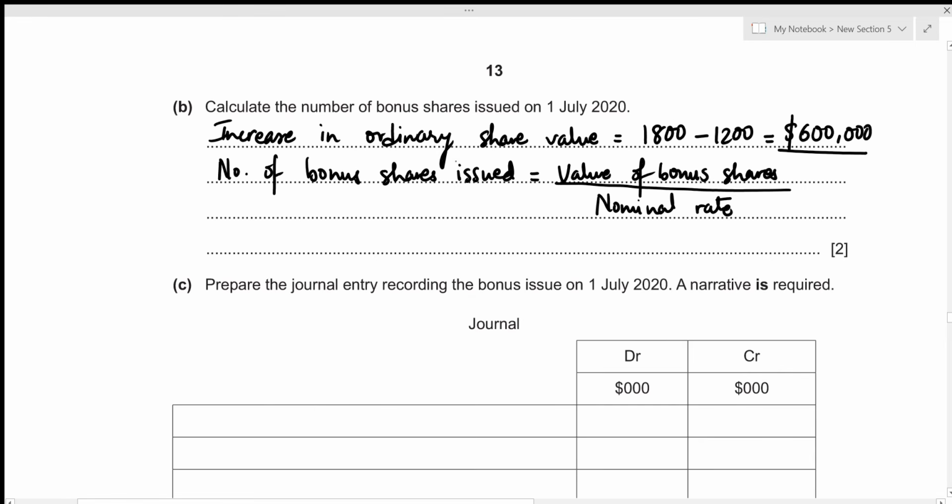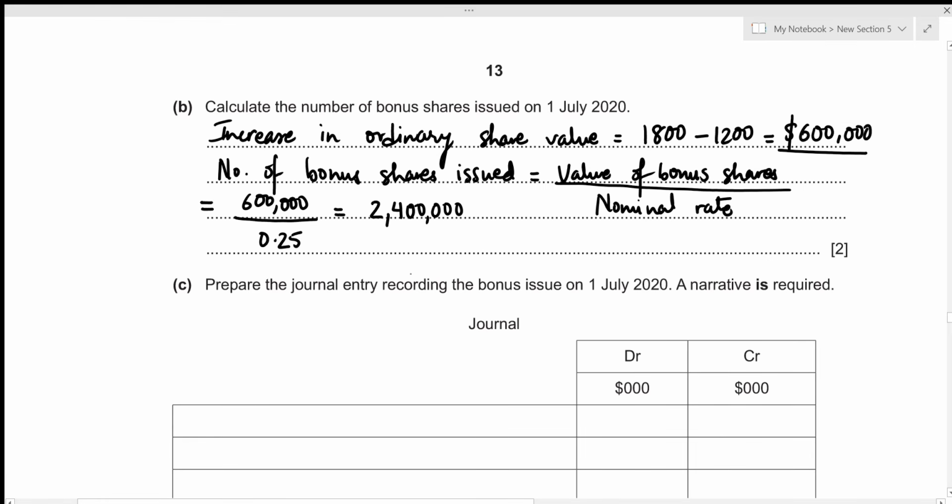So this is a formula indicating that in order to find the number of bonus shares issued, we already have the value of 600,000. So that's going to be our value for the bonus share. And we are given that the nominal rate of those shares are 0.25, which was given in the first information. So the number of bonus shares issued is going to be 2,400,000. This completes the second part.